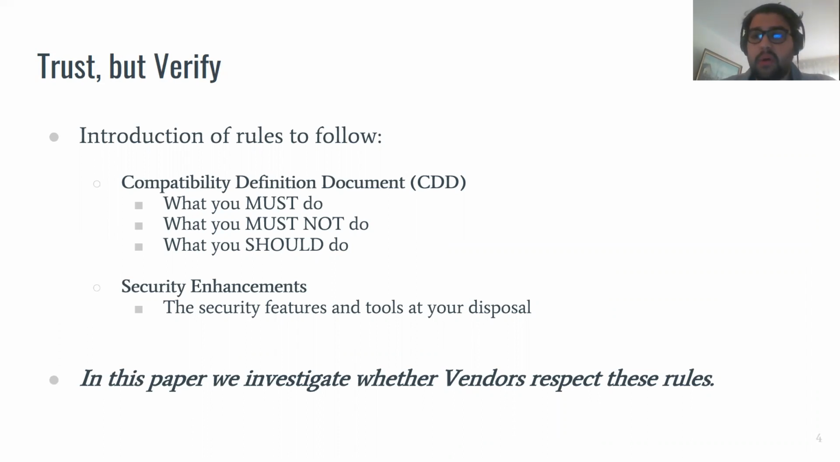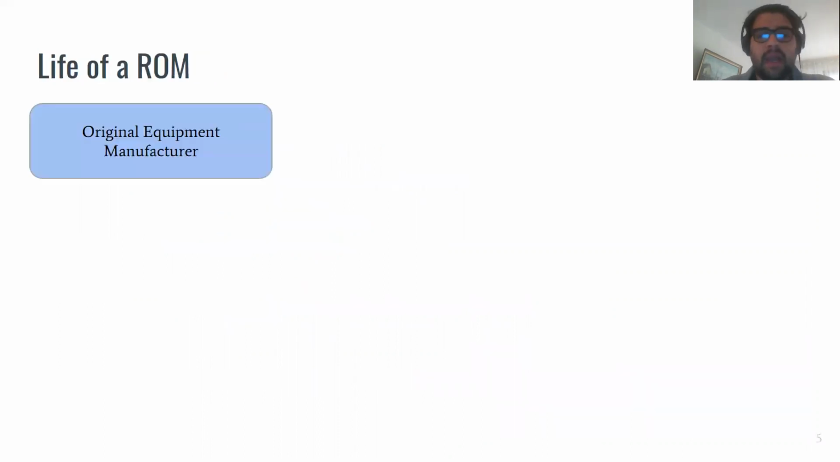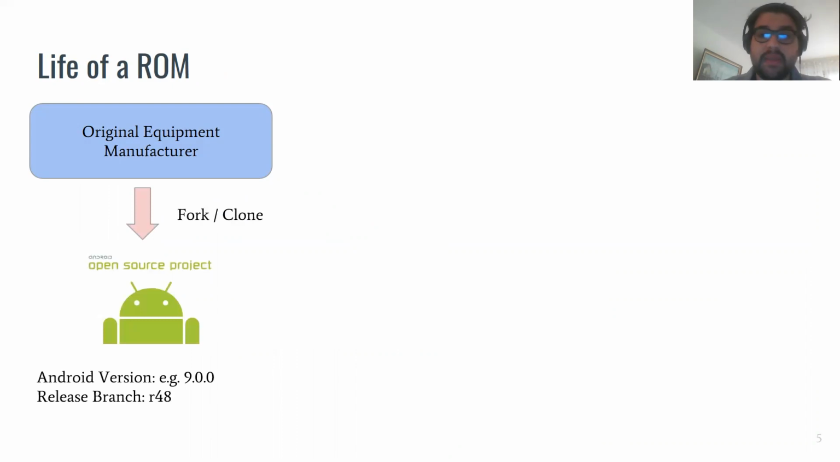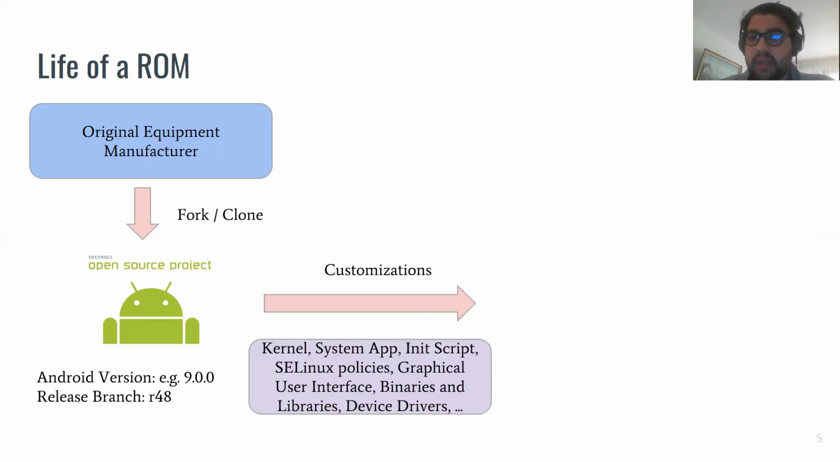To perform this investigation, however, we must first understand how normally a vendor modifies an Android image. Everything starts from the original chip manufacturer, that from now on we will call the vendor, that forks or clones a specific version and a specific release branch from the Android open source project. As we can see, for a specific Android version, for example version 9, there might be several release branches. Once the code base is ready, then the customization may take place. As we saw before, customization may take place in several layers, starting from the kernel to the system apps down to device drivers. Moreover, the vendor can also modify initialization scripts, SELinux policy, and everything that relates to the graphical user interface.